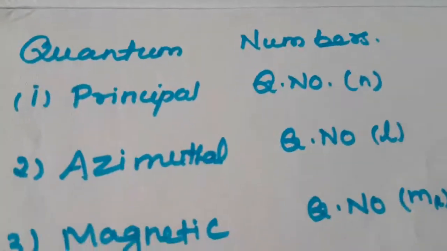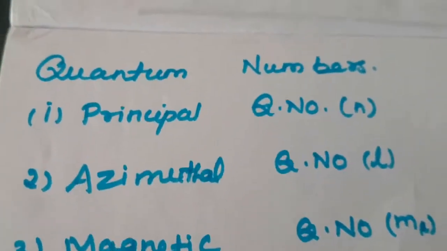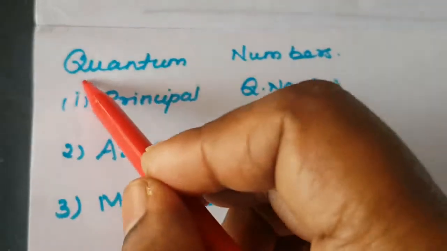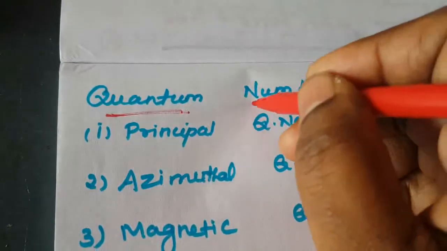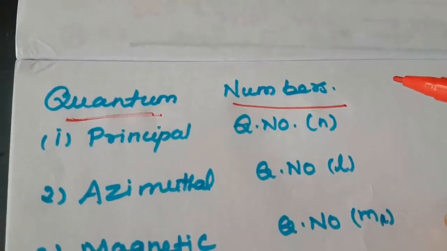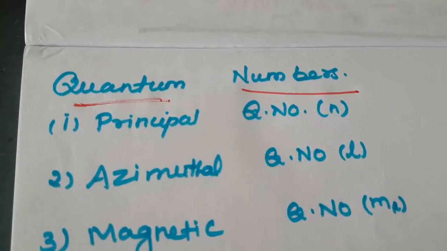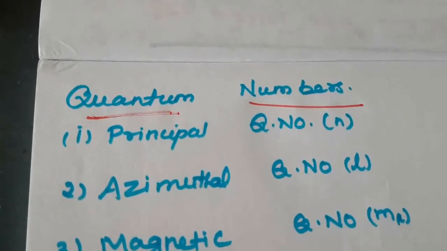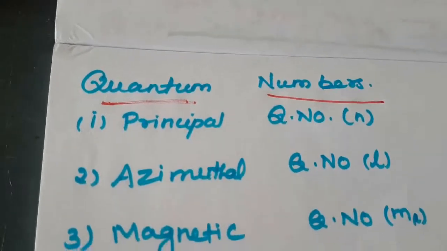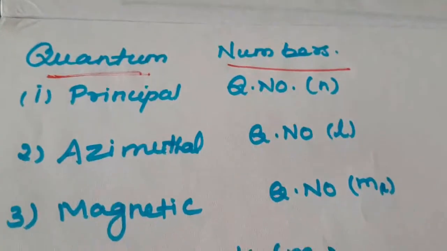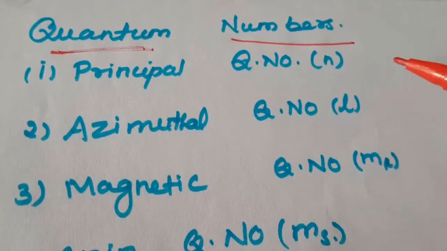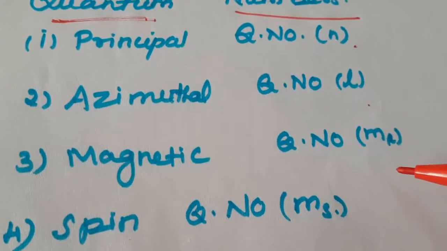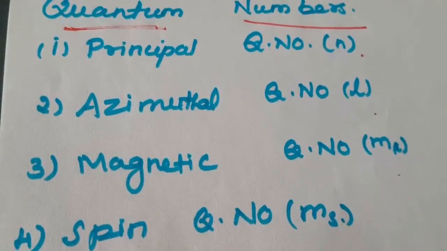Next we are going to see the quantum numbers. What is meant by quantum numbers? Yesterday I told you, it is the address of the electron. What is meant by the address of the electron? In which orbital, which energy level it can be found. That is called quantum numbers. The quantum numbers are classified into 4 types: principal quantum number, azimuthal quantum number, magnetic quantum number and spin quantum number.